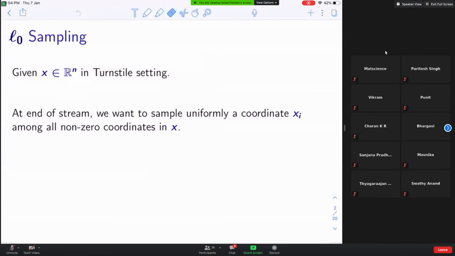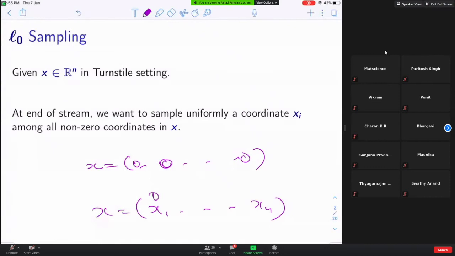What is this problem? The problem is as follows: X is given in a streaming fashion. So at the end of the stream, you have a vector X. Initially, X is equal to 0, and at the end, you have some values. Some coordinates are 0, some have non-zero entries, and some could be negative, doesn't matter.